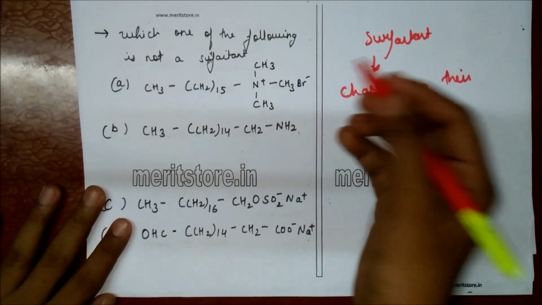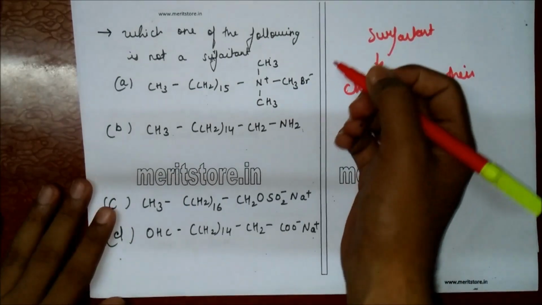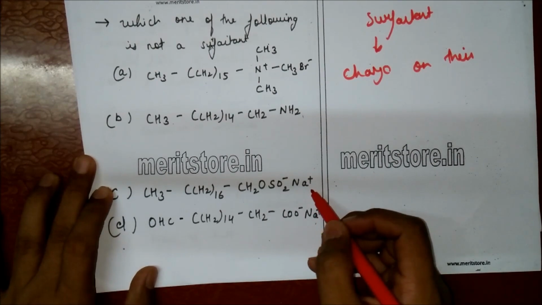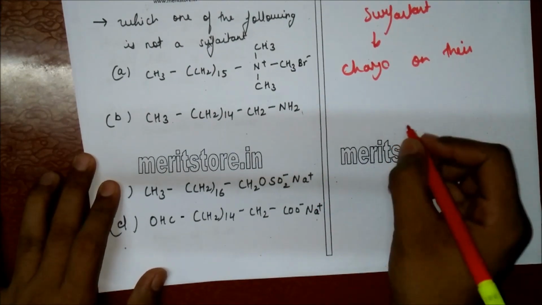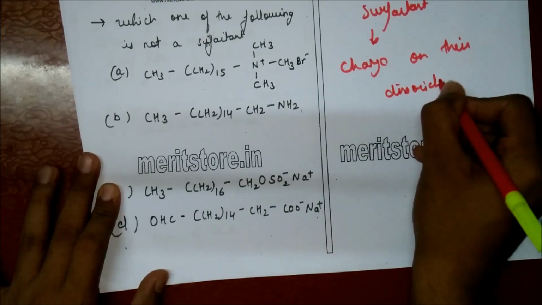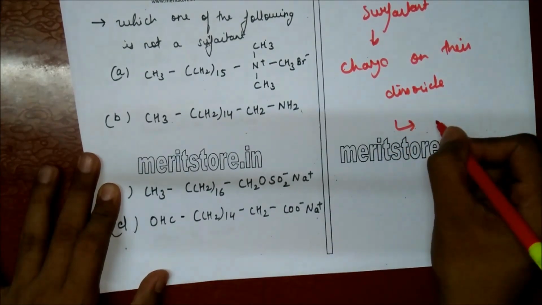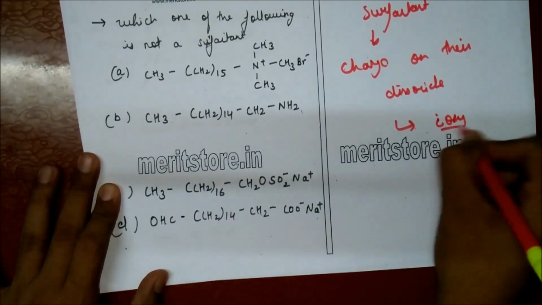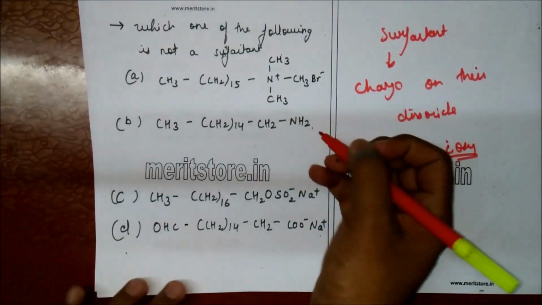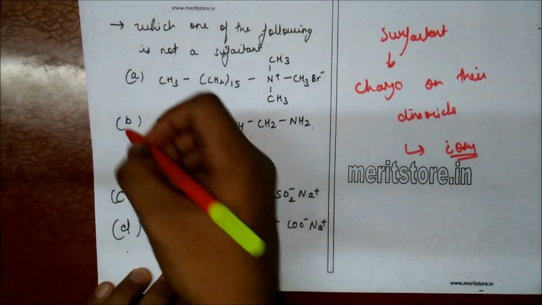Therefore, this is a surfactant. In options C and D, also Na in the end has a positive charge. Surfactants are those which dissociate in water to yield ions. Therefore, in option B, we do not have a charge. Therefore, option B is the correct answer.